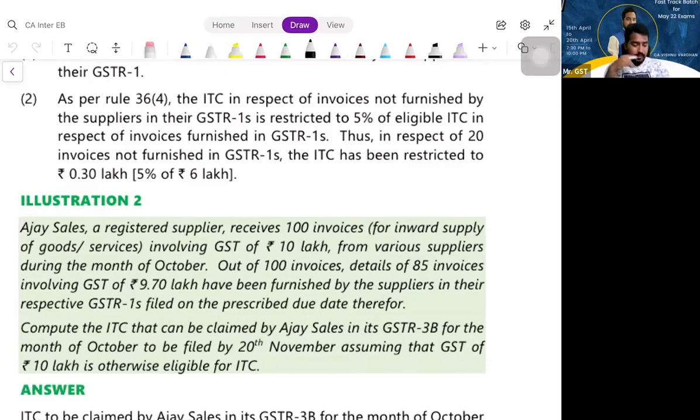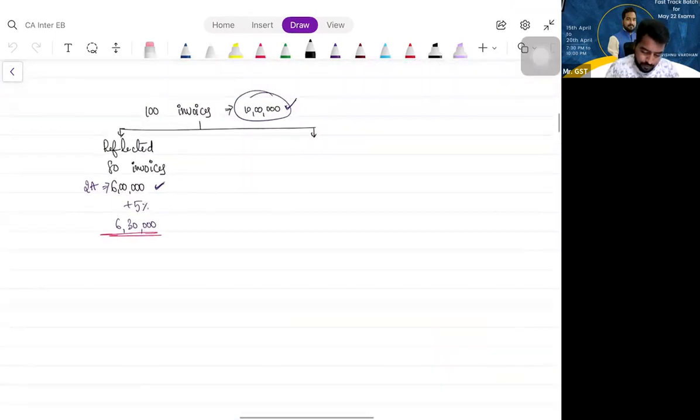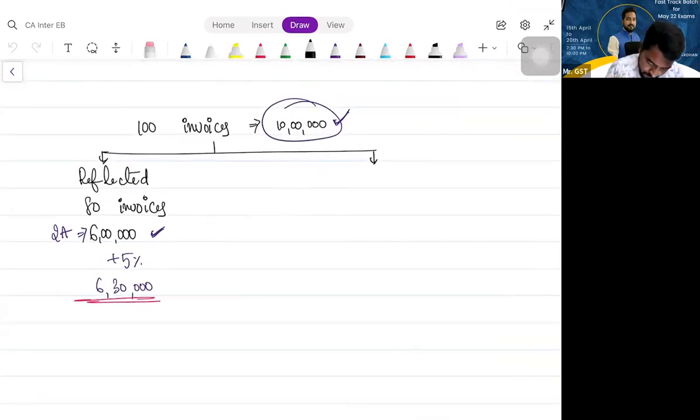So how much ITC can you claim? 10 lakh. How many invoices are reflected, ma? 85. 85 or 95? 85, sir.